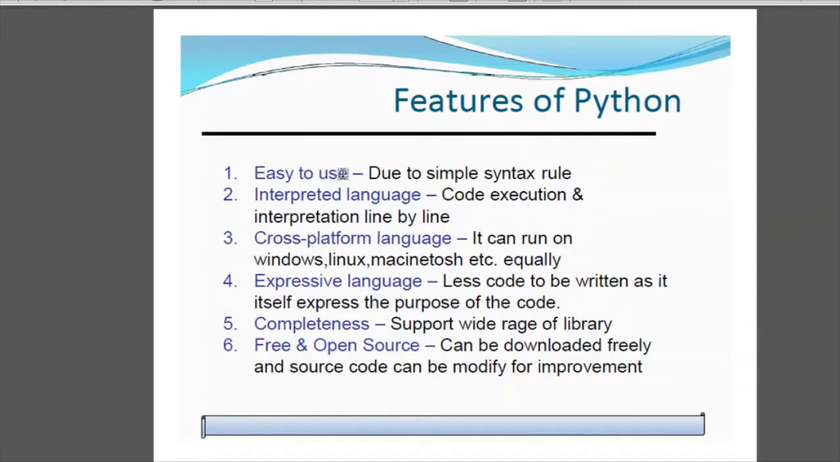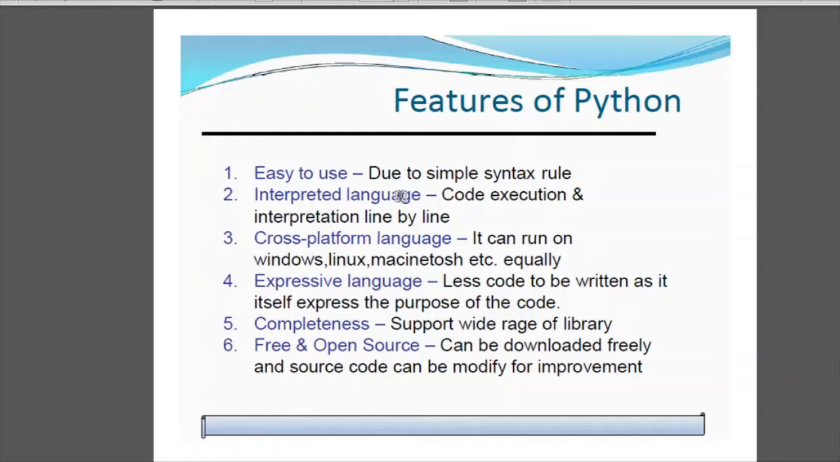It is easy to use. That means the syntax of the language is very easy. You are familiar with the language and you know how easy or how little you have to write while giving instructions to perform any task using Python.